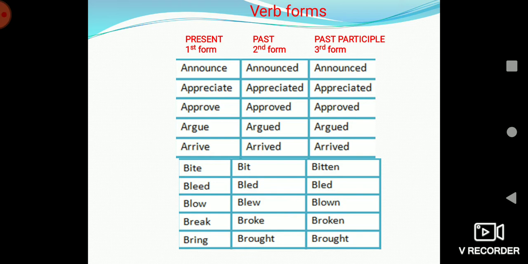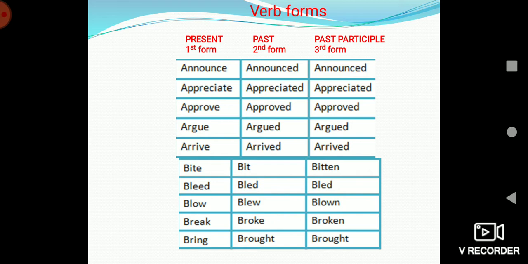Similarly, appreciate, appreciated, appreciated; approve, approved, approved; argue, argued, argued; arrive, arrived, arrived; bite, bit, bitten; bleed, bled, bled; blow, blew, blown; break, broke, broken; bring, brought, brought.